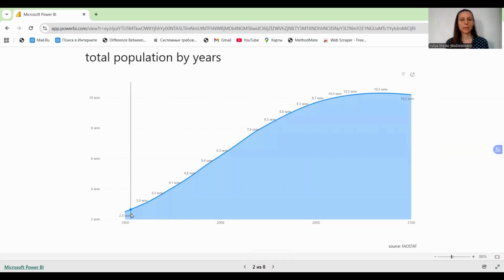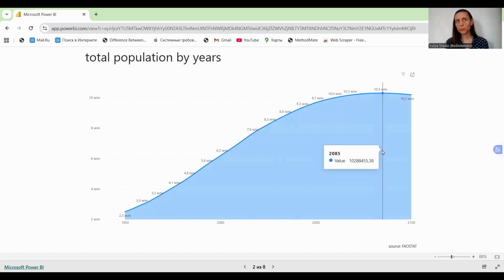Here we can see the line of world population, and we can see our population will grow before 2085.